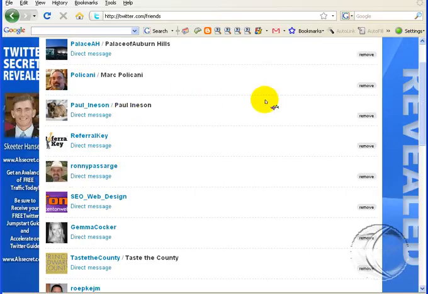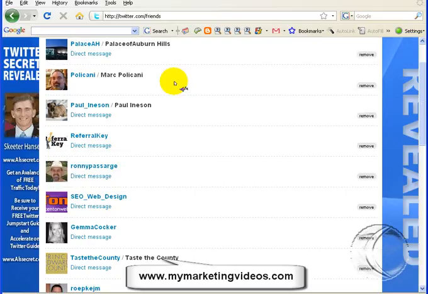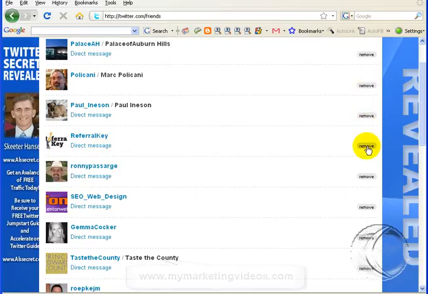So basically, as you start to follow people, you're going to have more and more people that aren't following you back, and you just go right on down the list, scan to the left, and if they don't have a direct message indicator here, just click on remove. Even if they're following you, you could certainly remove them also.